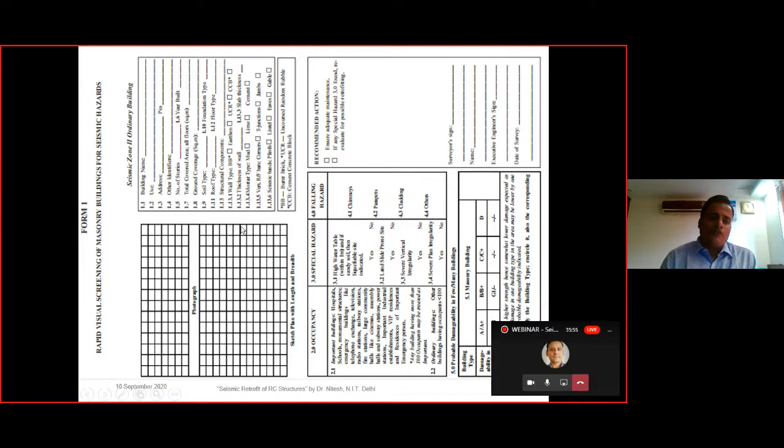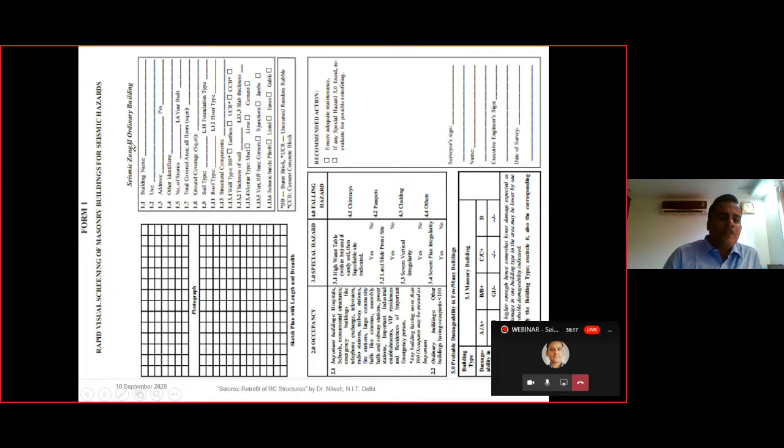So this is one of the forms. Because I need to accommodate this particular format in a single slide, I have put it in landscape mode. Another thing is that it is looking somewhat compressed, because it was intentional, I have made it so. This one is form number 1 as per IS 13935, which I have picked up from IS 13935.